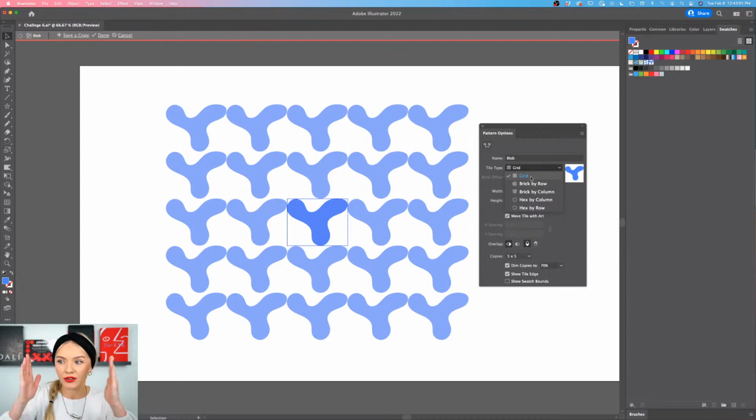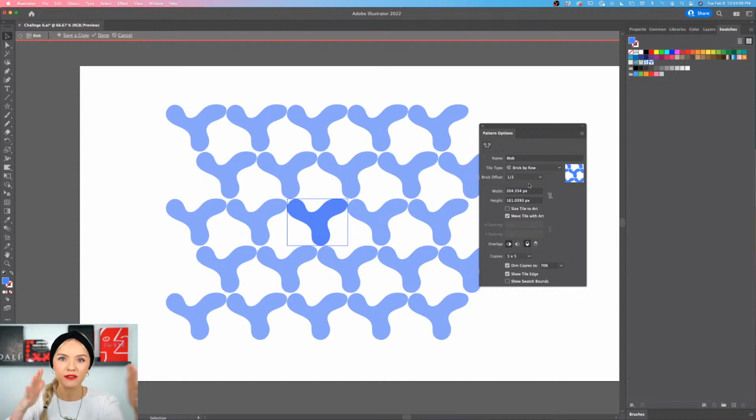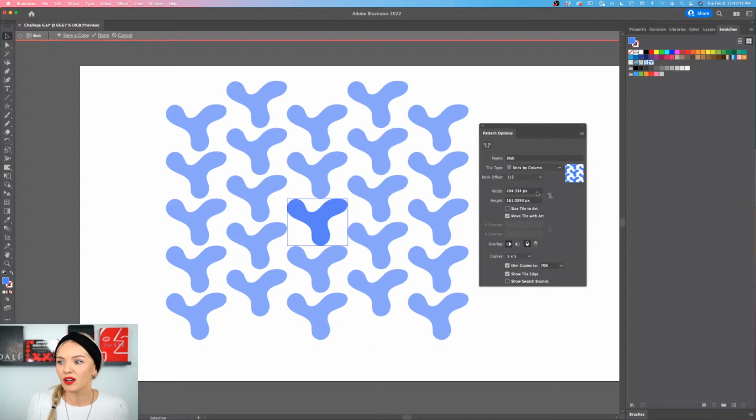We can have a grid that's just repetitive like that. We can also have a little shifted kind of grid that's called brick by row. Then we can also have brick by column, which I think for this pattern makes way more sense. And now we can also adjust the width and the height of this exact piece and so on. And then move tile with art.